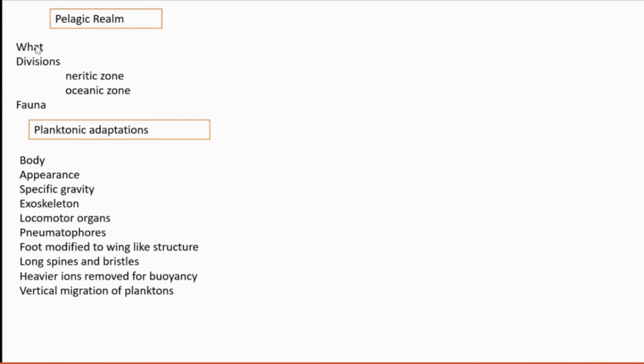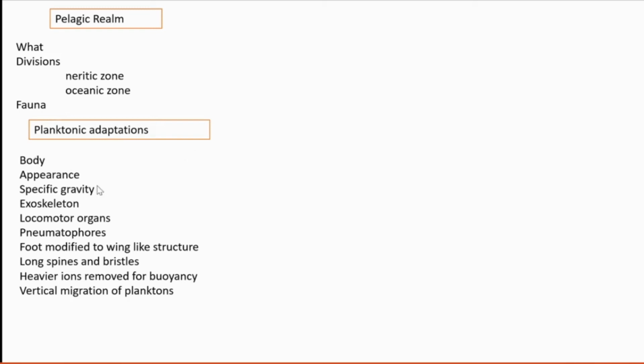Then it has two divisions mainly, the Neritic and Oceanic zones. Littoral is also there. Littoral means marginal. Then Neritic goes till 200 meters, and under that the open water area is called the Oceanic zone. Fauna are mainly planktons and nektons. Then we are going to see the planktonic adaptations.